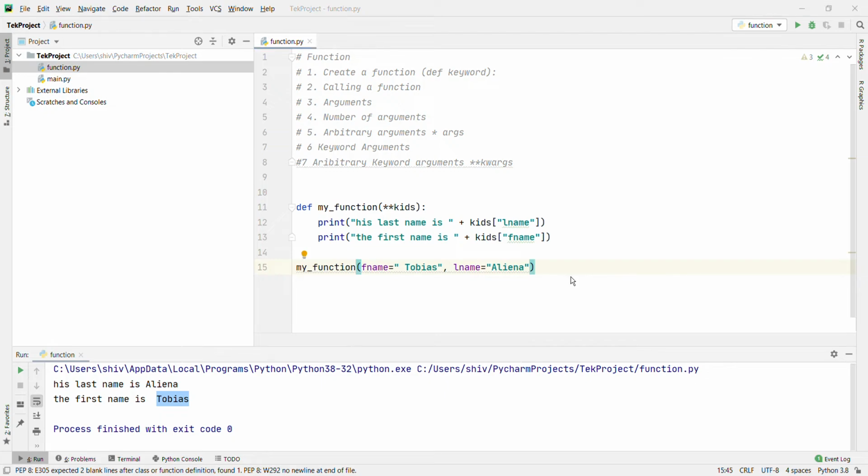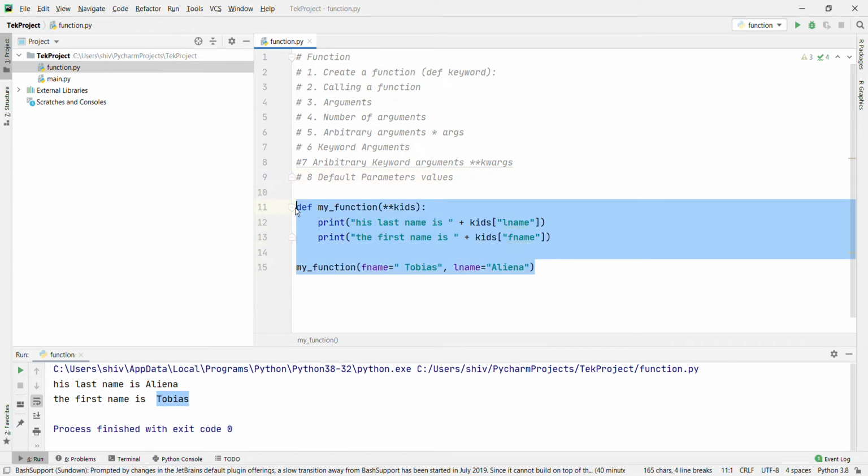Now we'll go with default parameter values. If you call the function without an argument, then it uses the default value. This is also a very good example. I will show you.